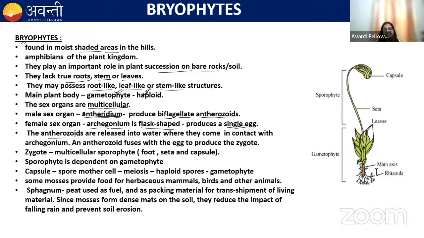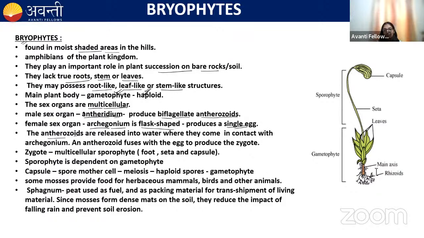But in bryophytes, the zygote produces a multicellular sporophyte, and this sporophyte is differentiated into foot, seta, and capsule. This sporophyte is forming on the gametophyte, so it is dependent on the gametophyte for its nourishment and development.